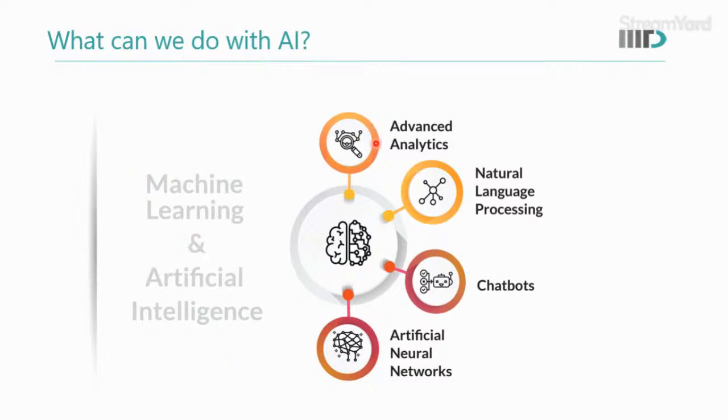Okay, so what is it that we can do with AI? In ML and AI, we can do many things. For example, we can do advanced analytics where there is a data and we can get advanced business analytics and all those things. In NLP, we can understand the text and then we can understand the speech, and we can actually create realistic conversations. For example, you must be seeing this ChatGPT where we can create excellent chatbots, and now the field of customer experience is actually revolutionized by the use of AI and ML.